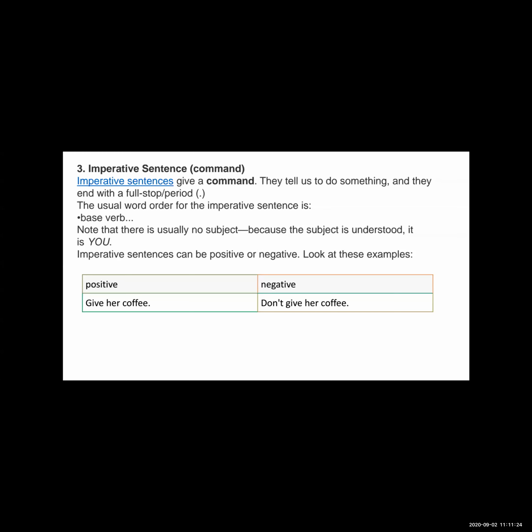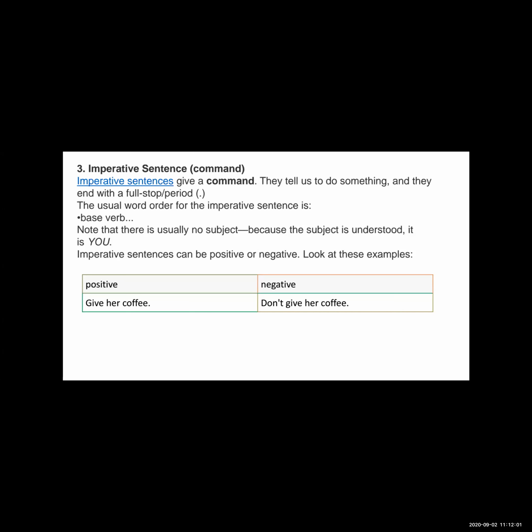Usually we understand that the pronoun you is the subject of the imperative sentence. That's why there is no necessity to write it. So usually you is the subject. Now see here, what is an imperative sentence? An imperative sentence gives a command.